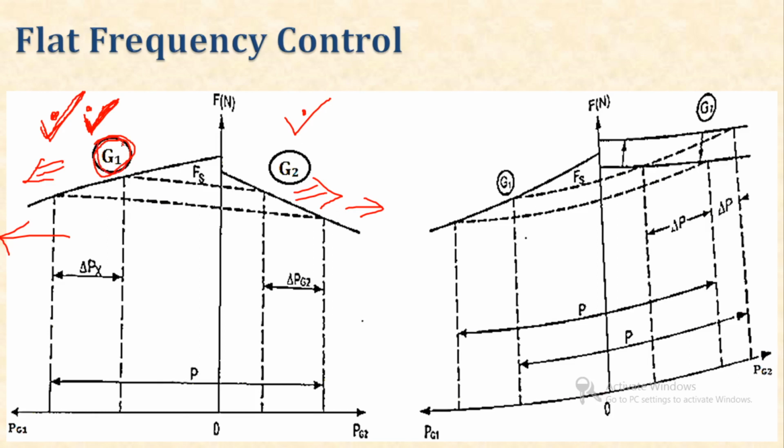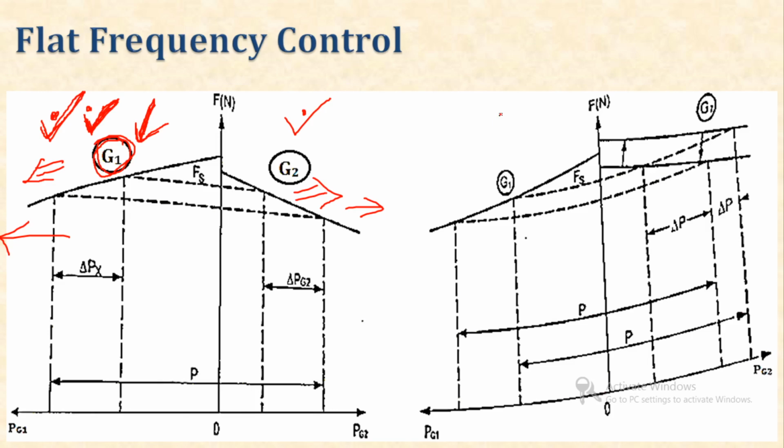So we can say that in this type of method, the frequency controller is placed at the generator 1 side. The frequency controller, or we can say the proportional plus integral control, is placed on the generator 1 side, and its task is to maintain the frequency constant.